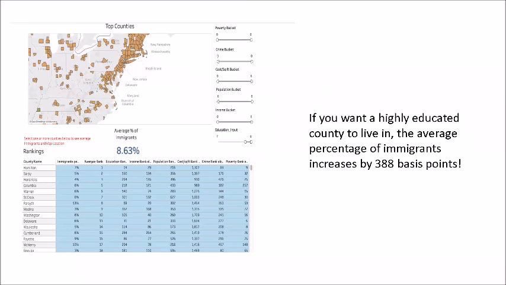Considering the education level factor, if you want a highly educated county to live in, the average percentage of immigrants increases by 388 basis points.